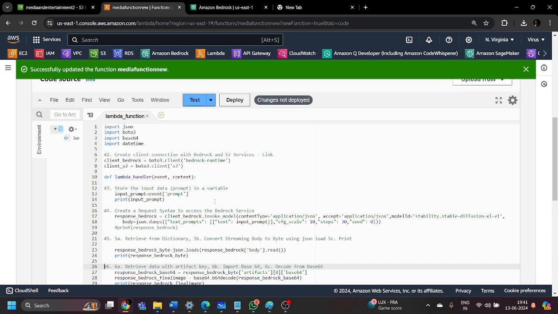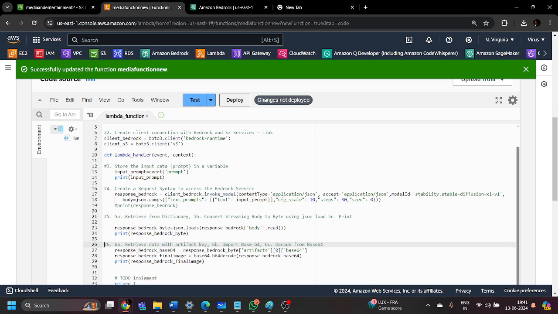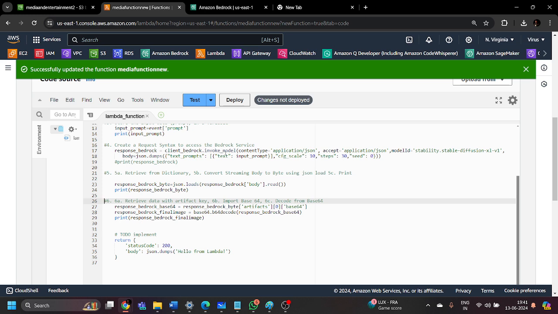Getting my point? As of now, we have installed the different libraries. We have created the client connection between Amazon Bedrock and the S3 service. We have stored the input as a prompt. We have created a request syntax to access the Bedrock service and provided multiple parameters as well.